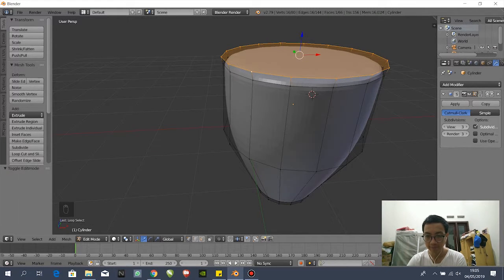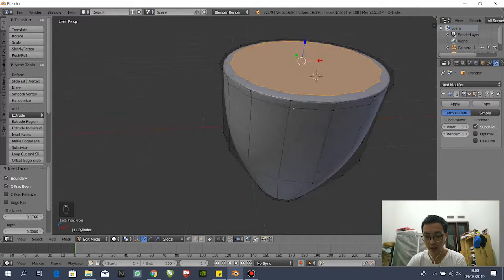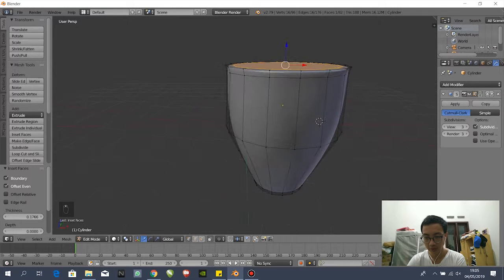Then extrude it by pressing E and Z. Okay, gonna be like that. Kinda weird, it's okay. Then press I to make it like this.